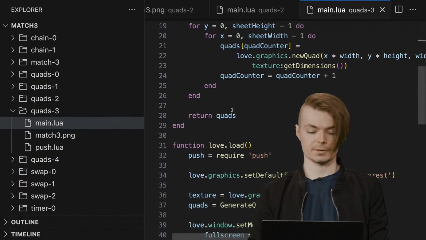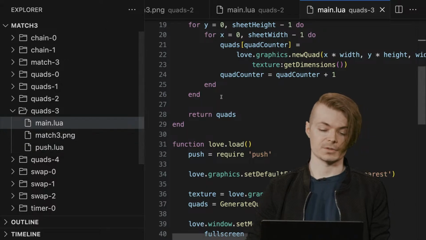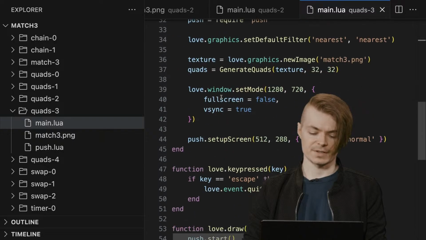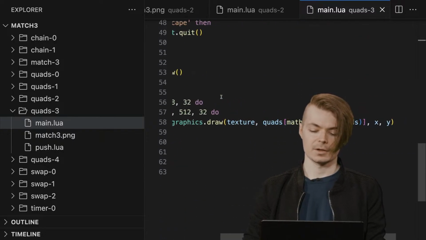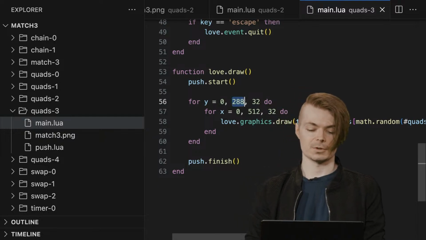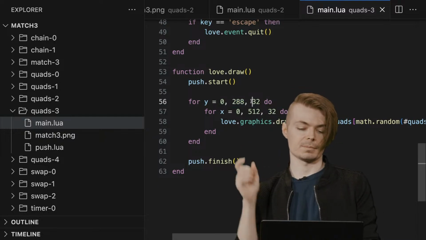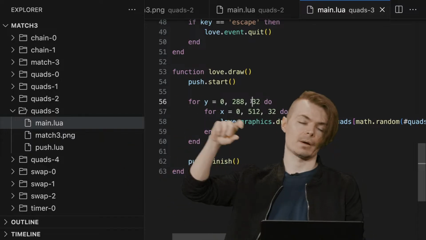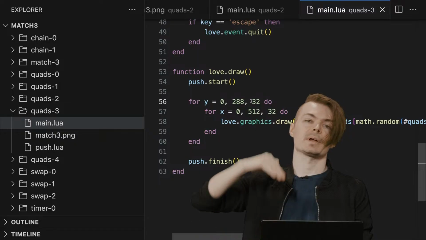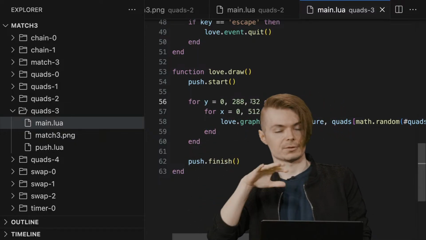We are getting closer. If we go to quads 3, we're using the same logic, but instead of doing a singular draw at the top left in draw, we're going to draw from 0 to 288 going backwards in 32 pixel increments, and then 512. Sorry, that's from the y-axis going from top down to left to right.